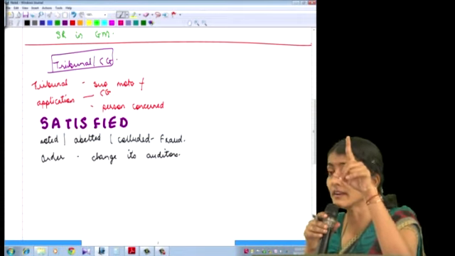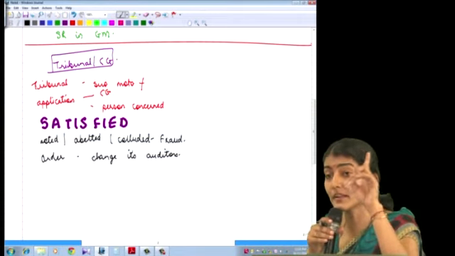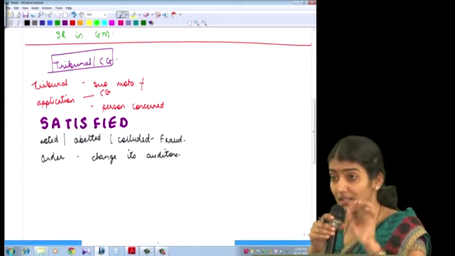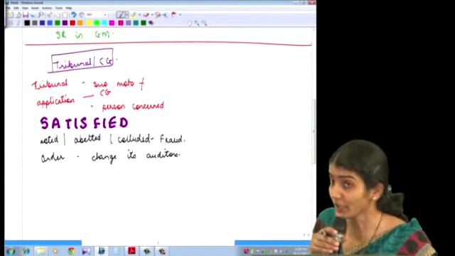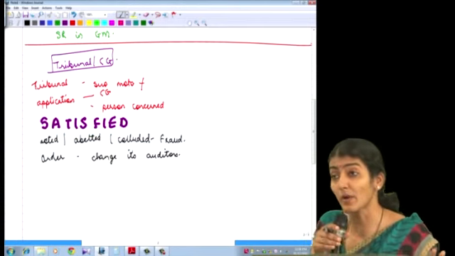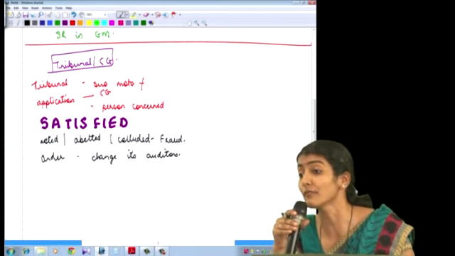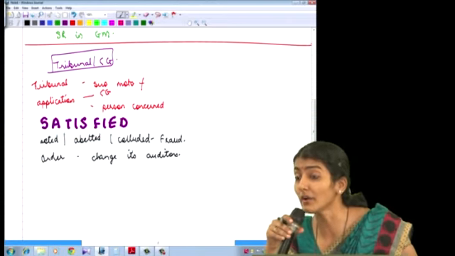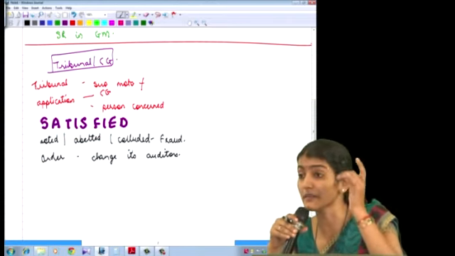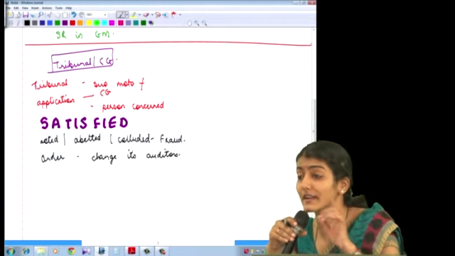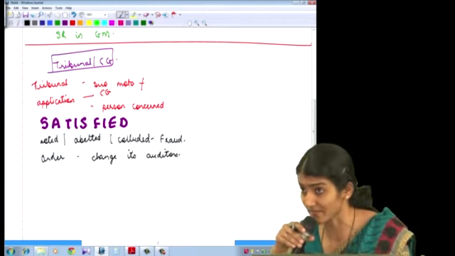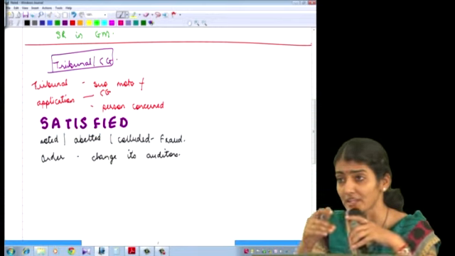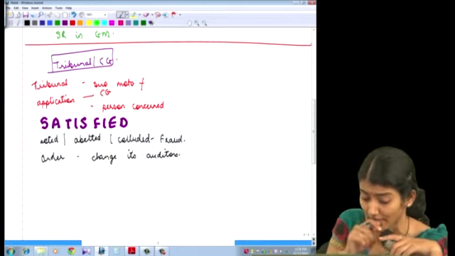The tribunal either suo motu or on an application received from CG or any person concerned is satisfied, and not doubtful, satisfied that the auditor of the company has acted in a fraudulent manner or abetted or colluded in any fraud by or in relation to the company or its directors or officers, it may by order direct the company to change its auditors. Now, what are the two ways? Tribunal either suo motu or on an application received from CG or person concerned.